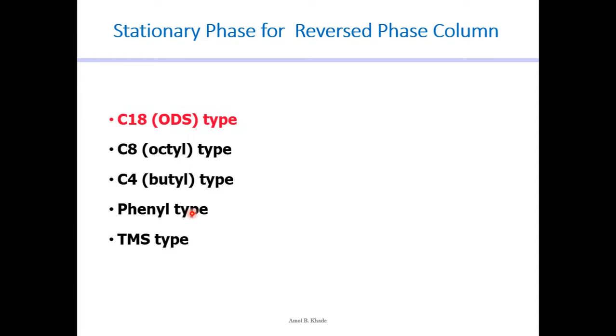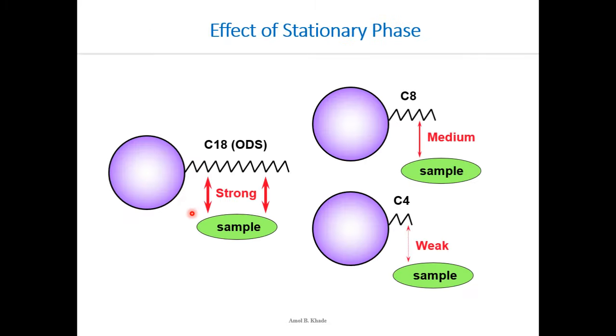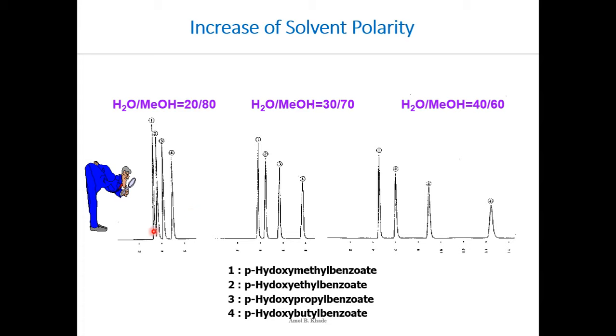Then we have seen the various types of stationary phase in reverse phase, where C18 is most widely used, which is abbreviated as ODS column. It is called octadecylsilane. So we have C8, C4, phenyl and tetramethylsilane types of column. Cyano is also used for special types of applications, and here it is exactly reverse. So the one which is highly polar will be eluted first, which has the least retention time in a chromatogram, and so on. The one which is eluting last will be highly non-polar. It is exactly opposite to that of the normal phase.